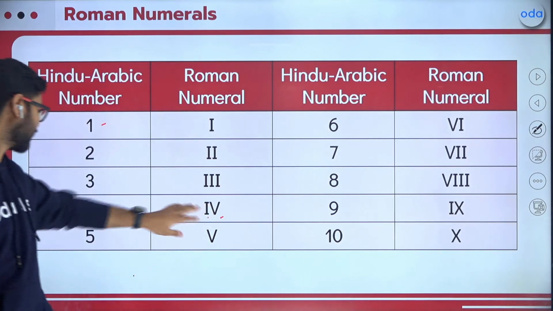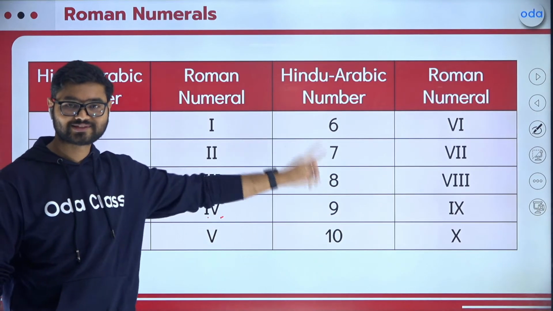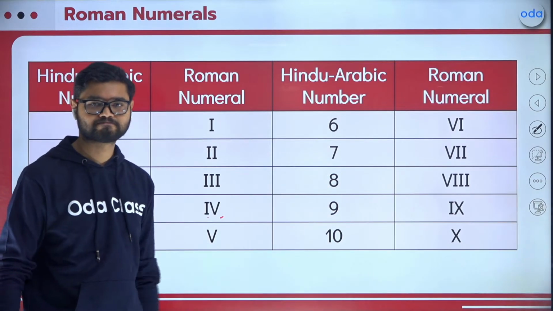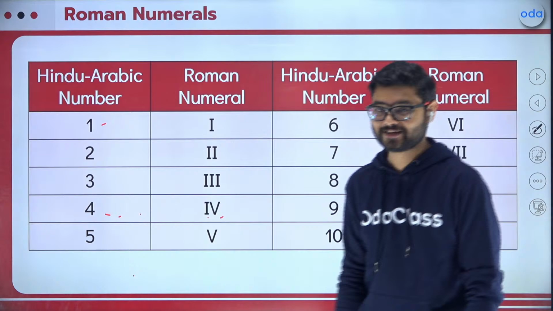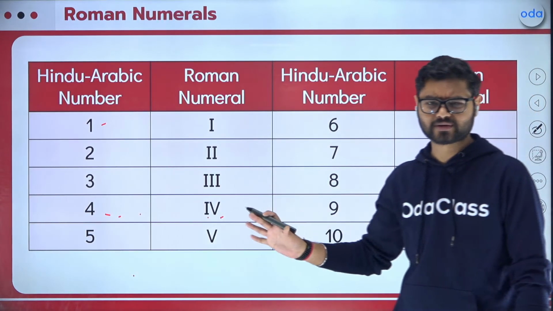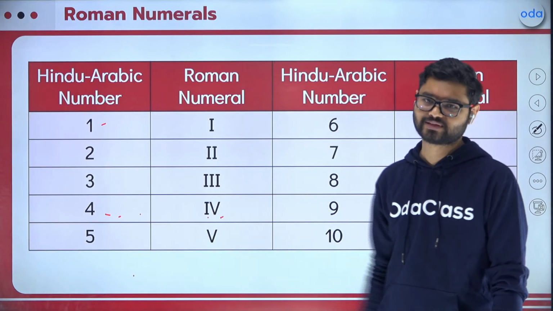4 is IV, 5 is V. 6 is VI, 7 is VII, 8 will be VIII, then we have 9 is IX, 10 is X. We will learn about how we can make those. And you can make any number in the world with the help of these Roman symbols.